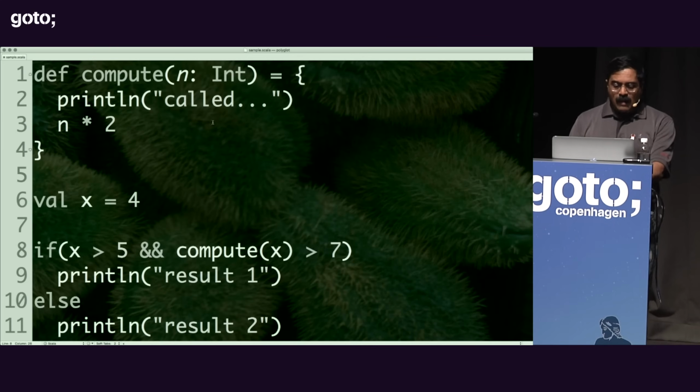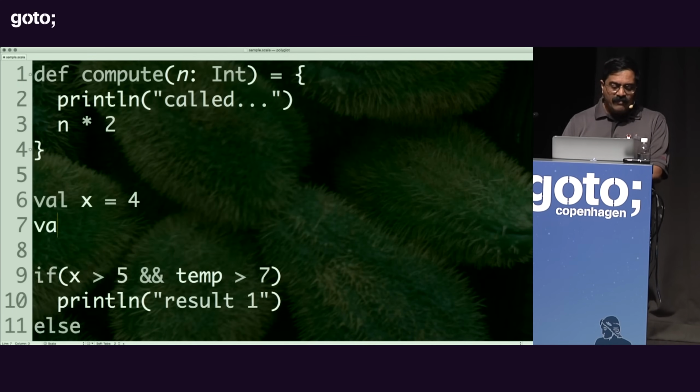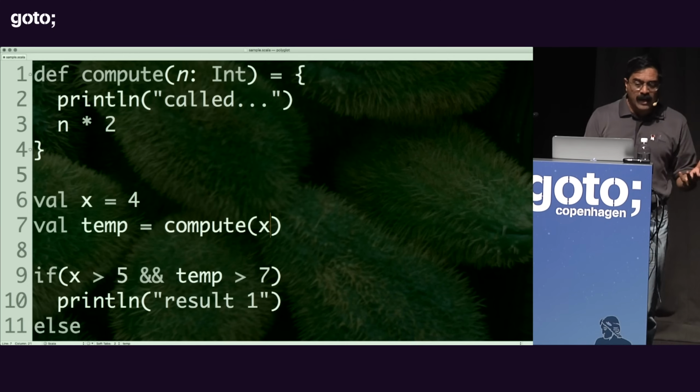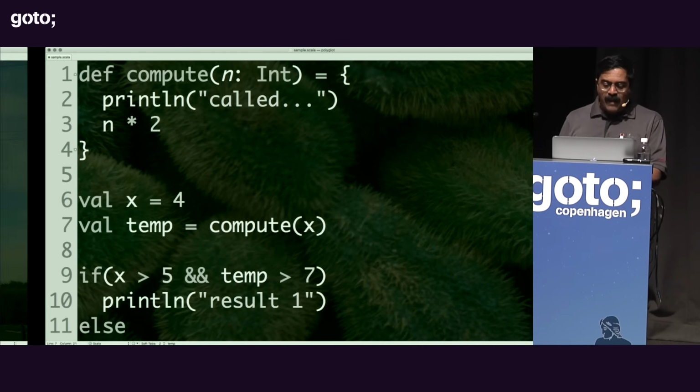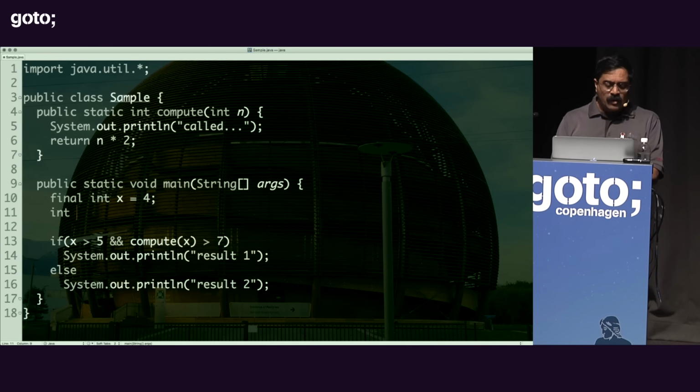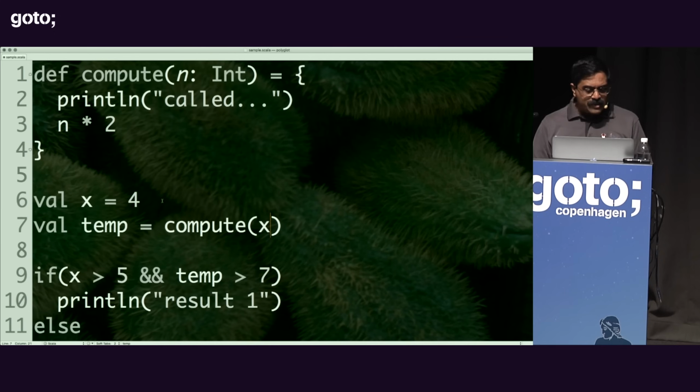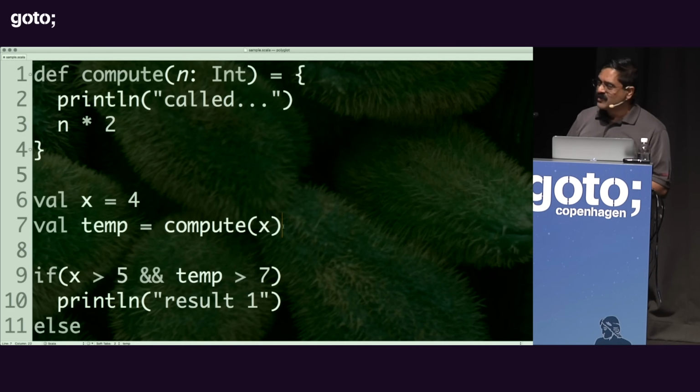On the other hand, I'm going to go back to this code and say val temp is equal to compute of x. Now I saved the value into a temporary variable, and then I'm going to use that variable. Similarly, over here, I'm going to say temp is equal to compute of x, and I'm going to change this to temp over here. Now going back to the Scala code, my question is, will compute be called now? What do you think? A little question mark on people's faces, not sure. Let me change the question. Should compute be called now? Yeah, that's a no, right?